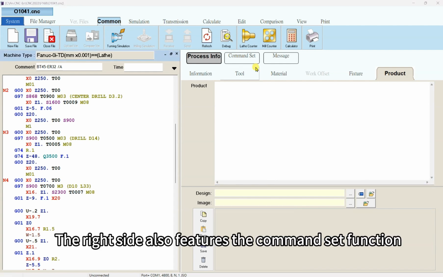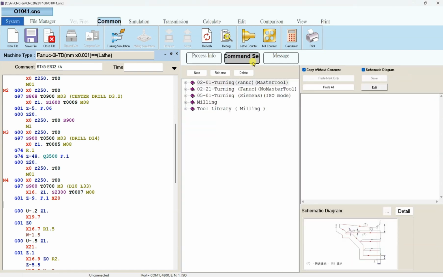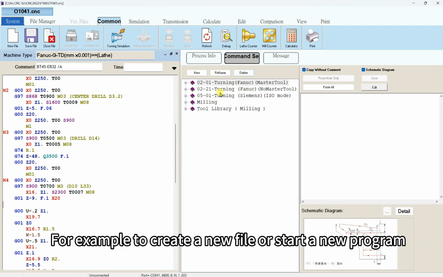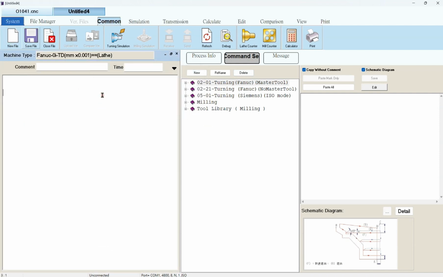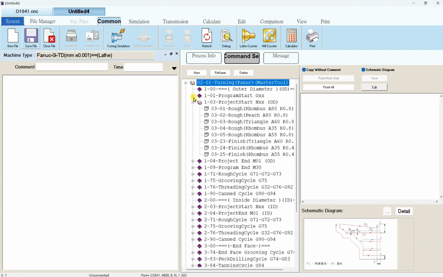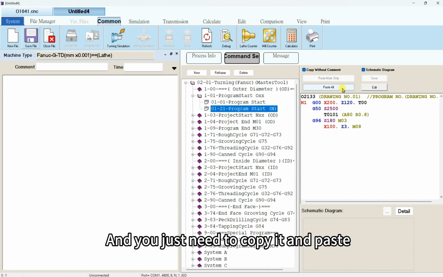The right side also features a command set function. Common commands are pre-made into packages for convenience. For example, to create a new file or start a new program. The system provides the logic, and you just need to copy and paste it.